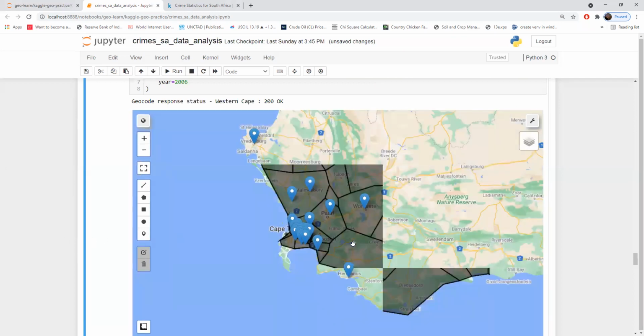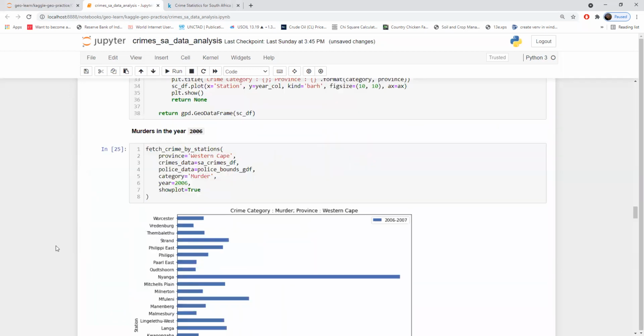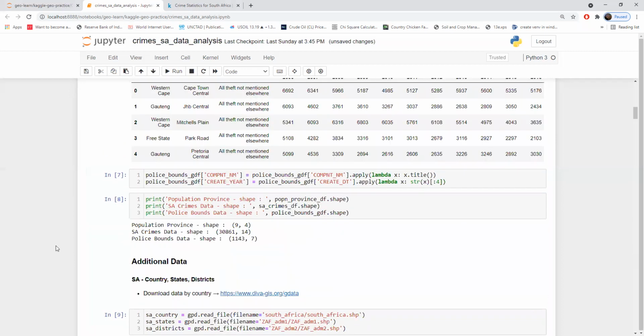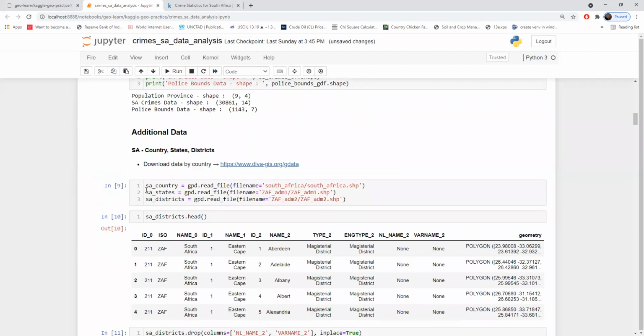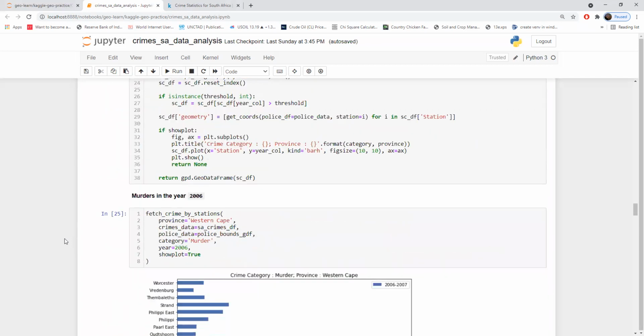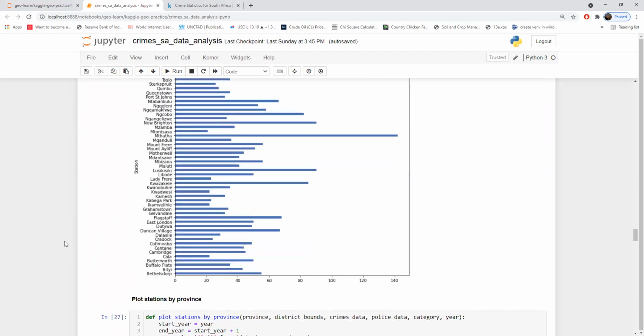For that purpose, I downloaded other additional data sources, which I already loaded. So this is the additional data which I needed for that. So we can read it and we can actually get the choropleth map of the number of stations per district.